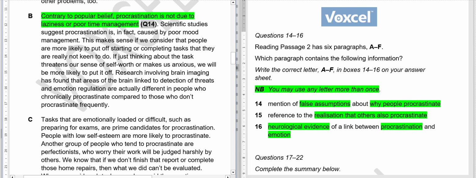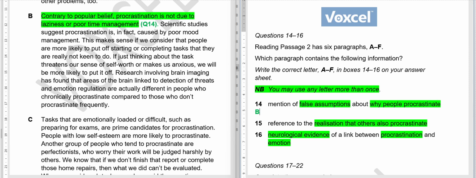So this is our question number 14, and here we know that our answer should be B. I hope it is clear. Moving on.